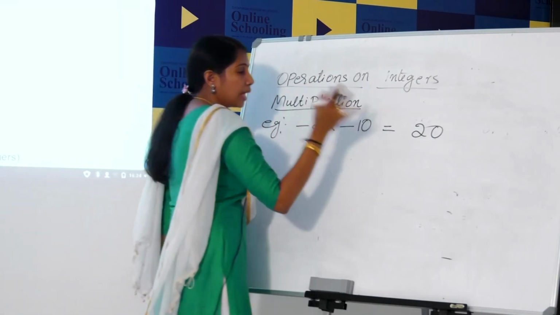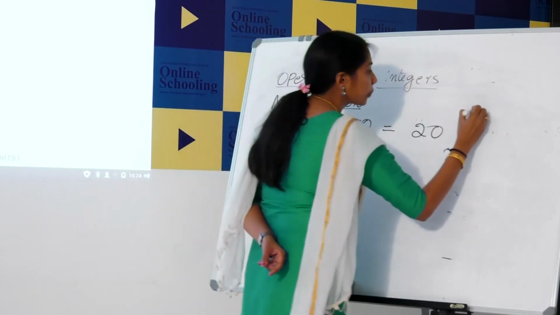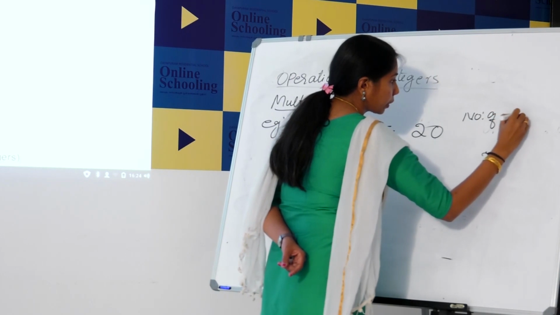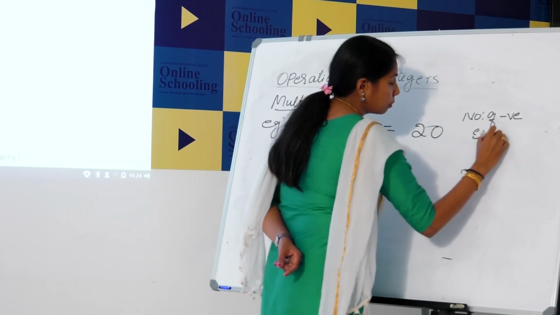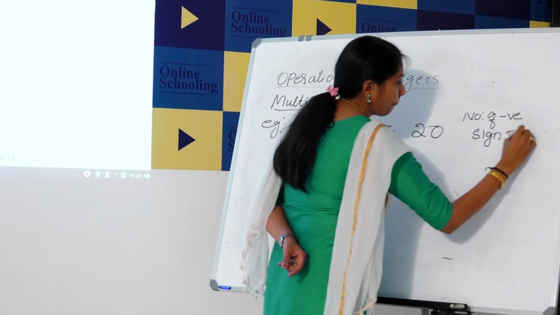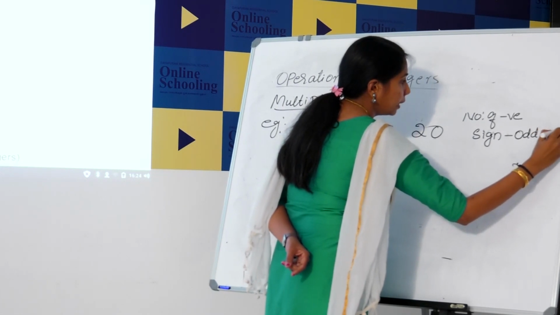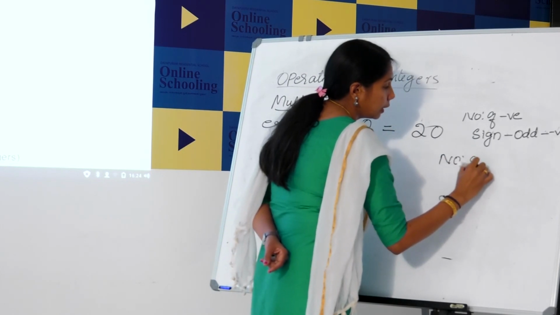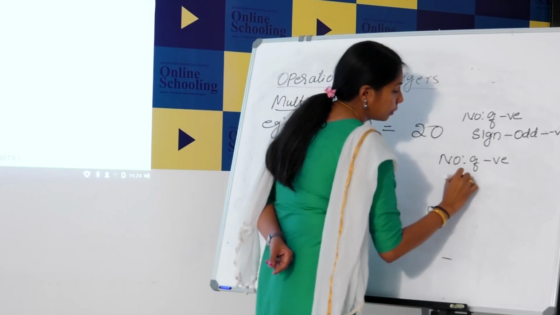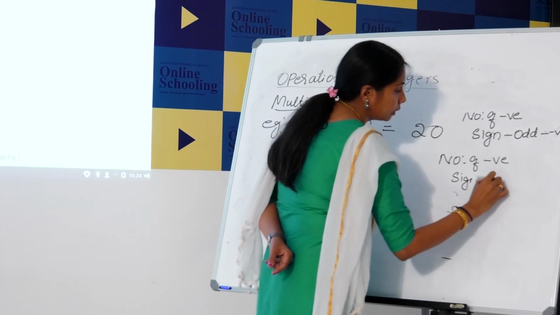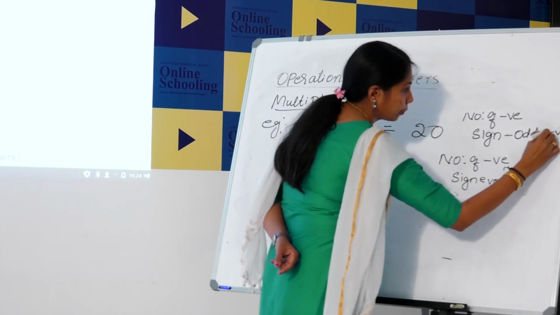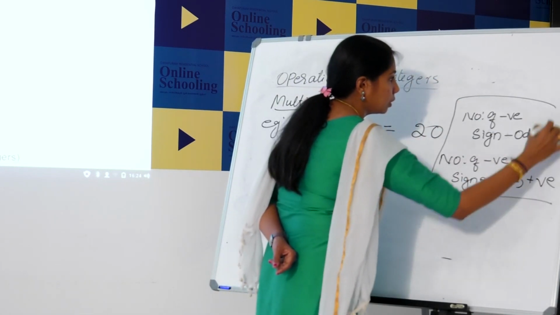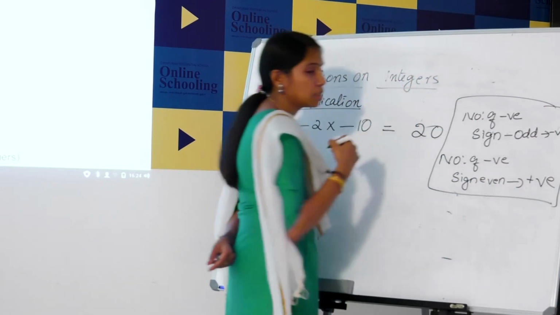Number of negative signs. If the number of negative signs is odd, the answer becomes negative. If the number of negative signs is even, it becomes positive. You want to keep this in your mind.